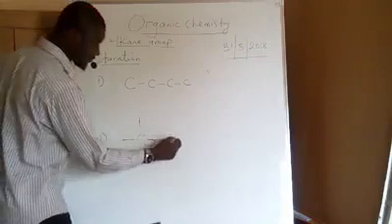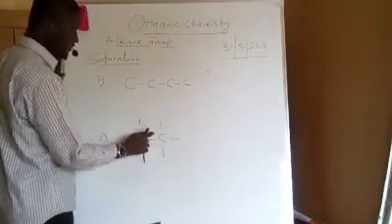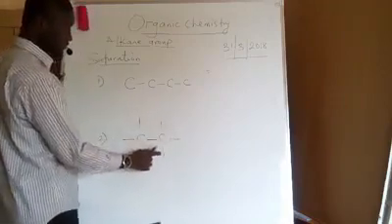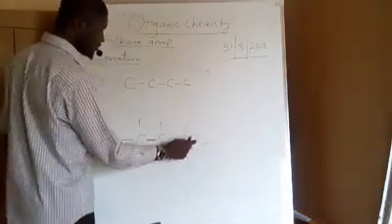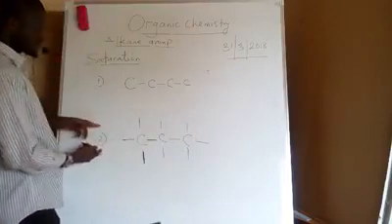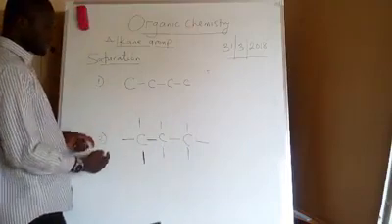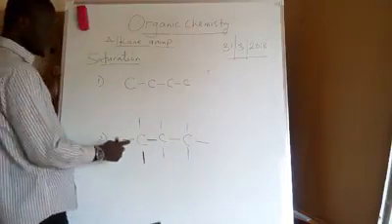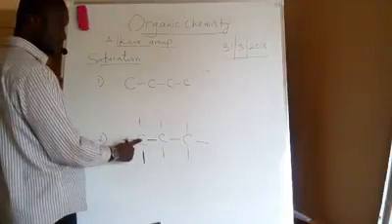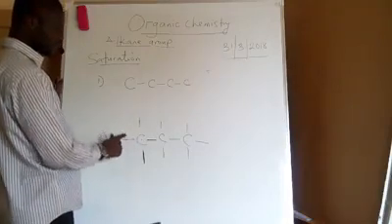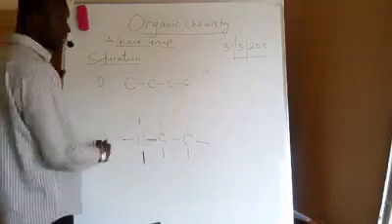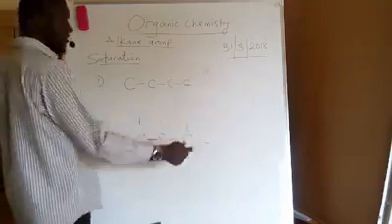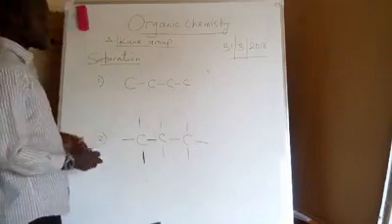The next carbon is bonded by 1, 2, 3, 4 bonds. So according to the second definition, a compound is said to be saturated if every carbon atom throughout the chain is bonded to 4 different atoms.